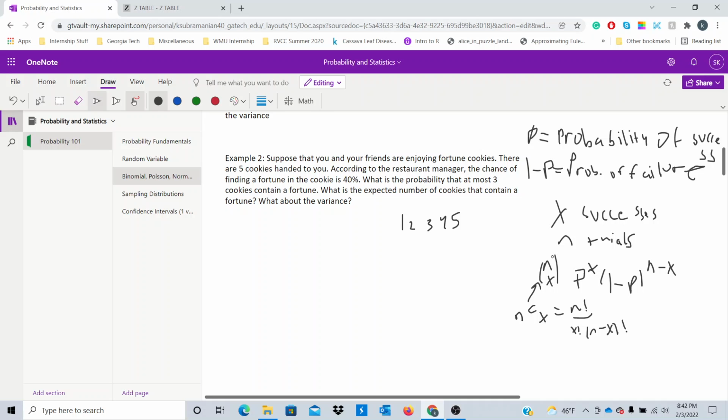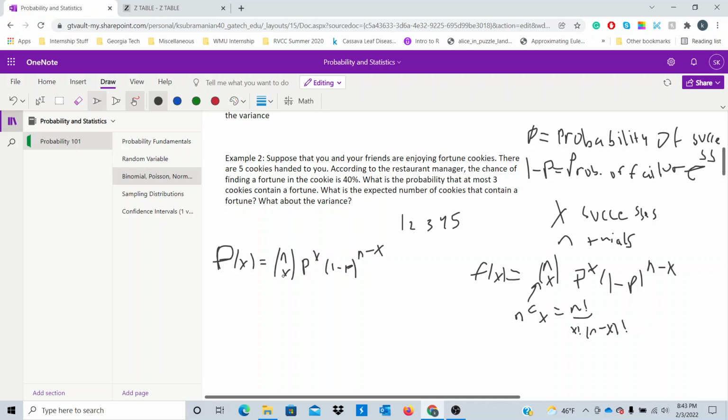So we'll need this term to count for all possibilities of getting x number of successful trials from a set of n trials. So this is going to be the probability of getting x successes. So we summarize here: the probability P of x will equal n choose x, p to the x, 1 minus p to the n minus x.